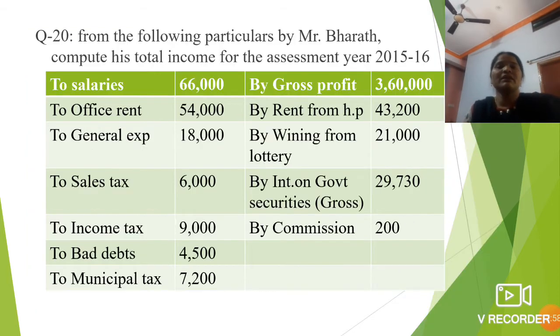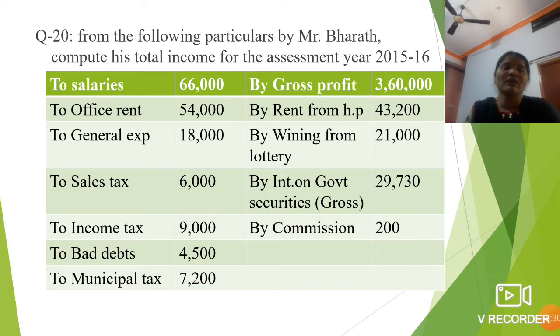Let us come to another question, question number 20. In this question he has given the information about the profit and loss account of Mr. Bharat. The following are the particulars of Mr. Bharat; compute his total income for the assessment year 2015-16. He has given certain information in the table below.